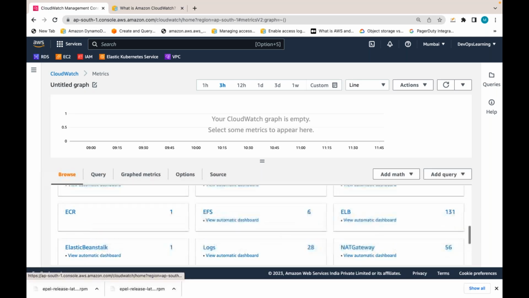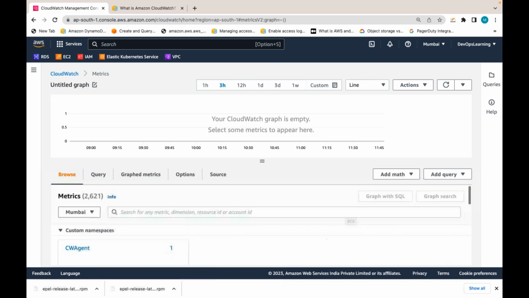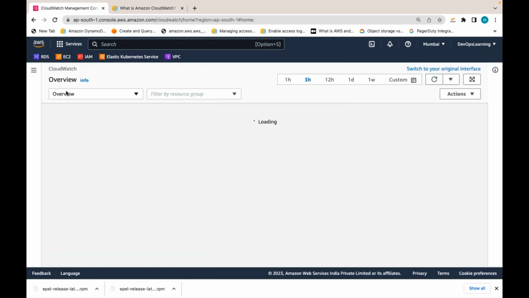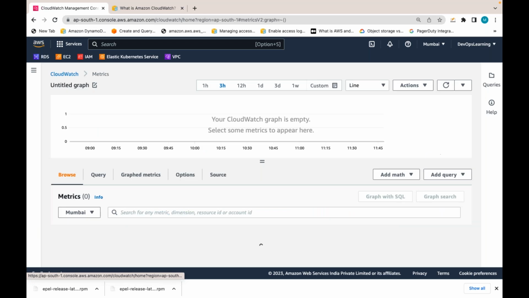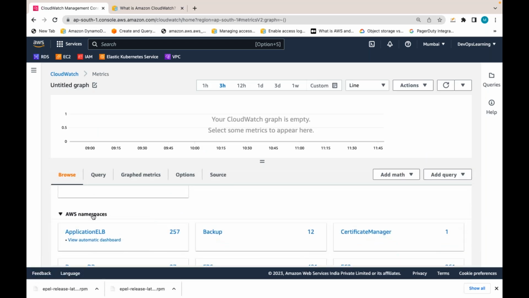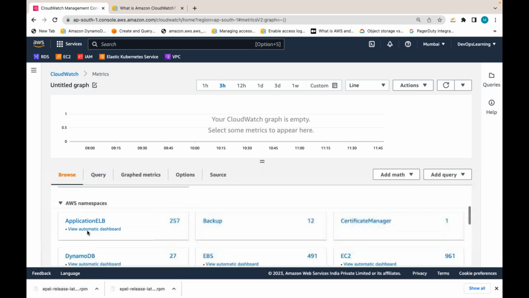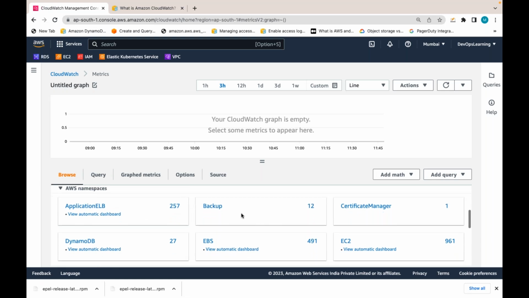If you see, there are EC2 metrics. I went to CloudWatch, and there is something called metrics. I went to all metrics, and here by default AWS is gathering some metrics for us. So these are managed by AWS by default.